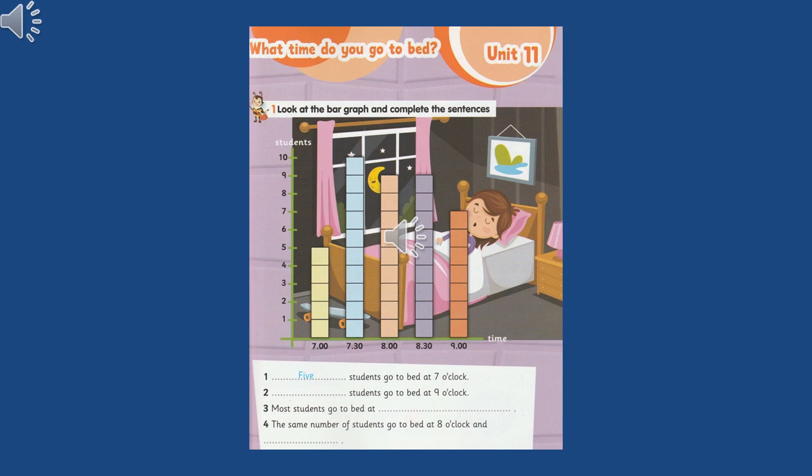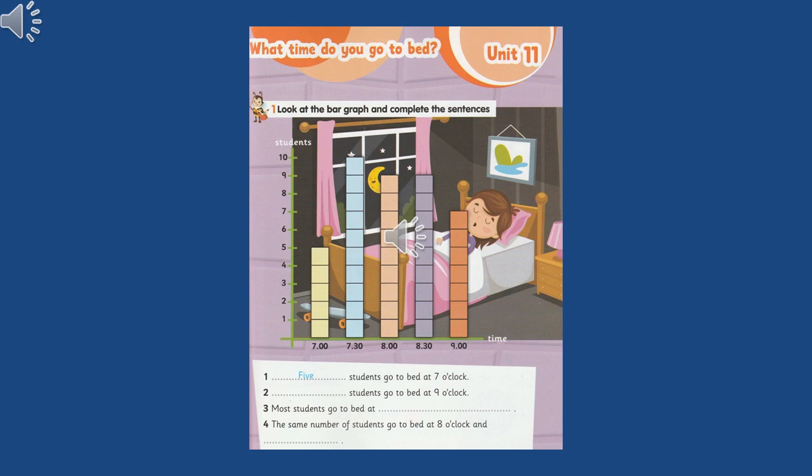Open page 75. Look at the picture. What can you see? Excellent. So, I can see a boy who is sleeping on his bed. Okay, let's read exercise number 1. What do we have to do here? Exercise number 1. Look at the bar graph and complete the sentences.